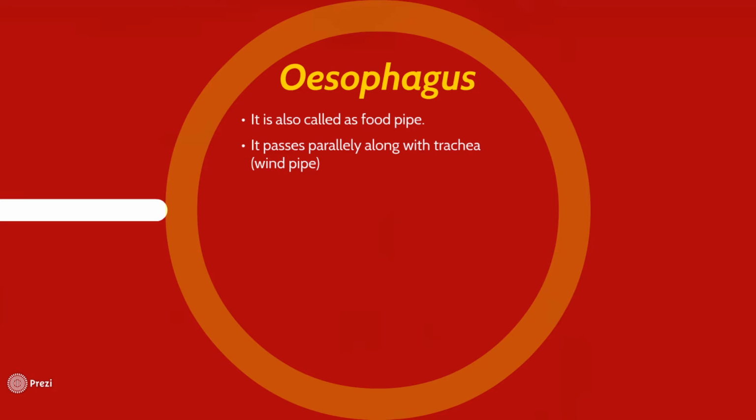Trachea is a passage through which air moves, and we'll be learning about this in the respiration part of this lesson. So the esophagus and trachea both meet together inside the throat, which is called the pharynx. From there, these two parallel pipes move along. The trachea emerges with the lungs and the esophagus emerges with the stomach.